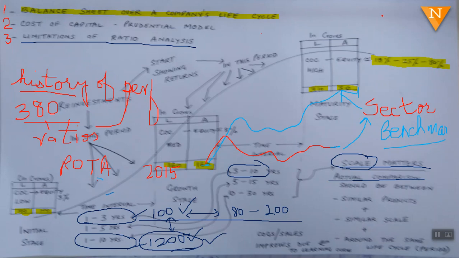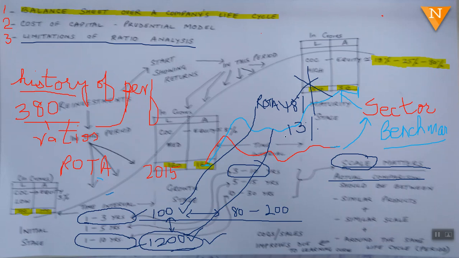So a 100 crore company clocks an ROTA of say 18%, and at the same time this larger company clocks an ROTA of say 13%. It does not mean that the 18% is better. In no way is it better, because of the scale.